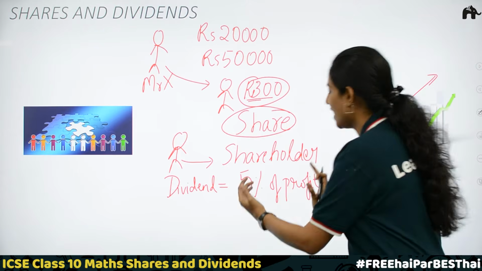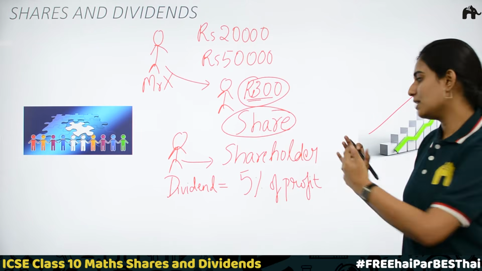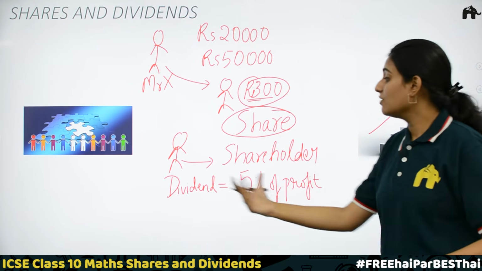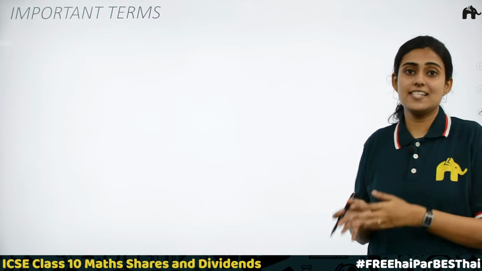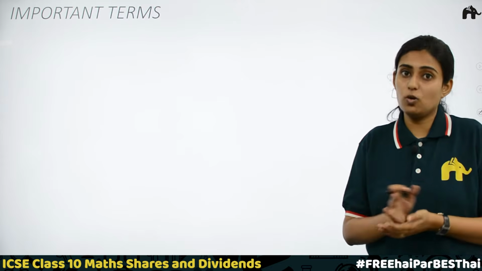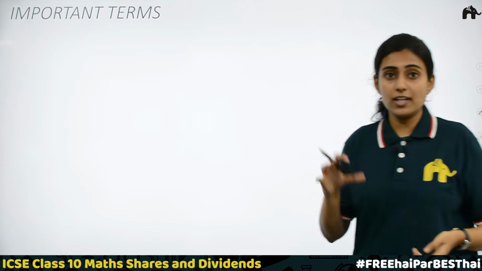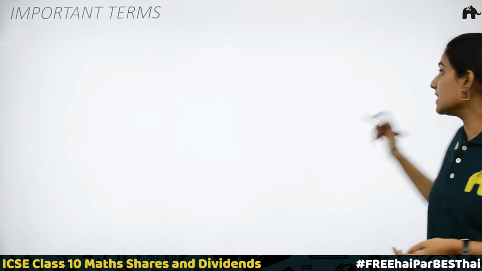With that, a 5% of profit, the shareholder will be getting, which we call the dividend. Got it? Now we know what shares and dividends are. We know who a shareholder is. Let's discuss some important terms that will be used throughout this chapter.